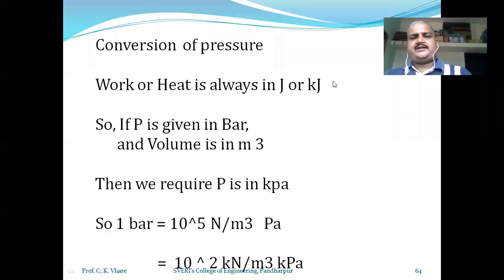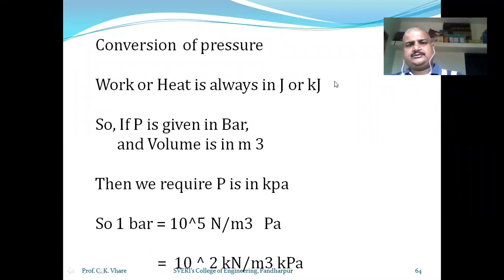Good morning, everybody. Yesterday we discussed the conversion of pressure from bar to Pascal or kilopascal.